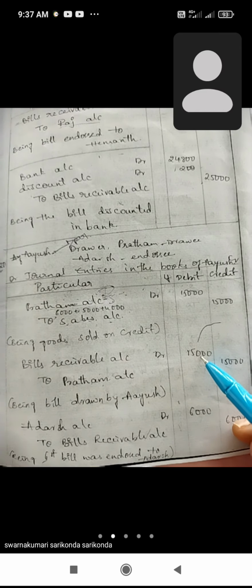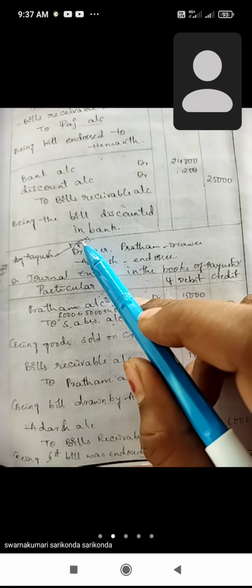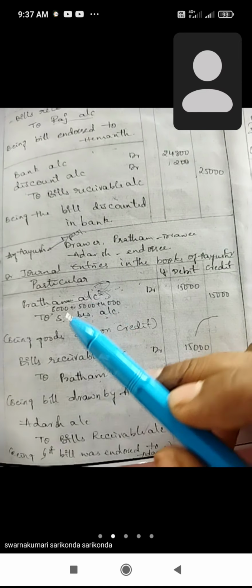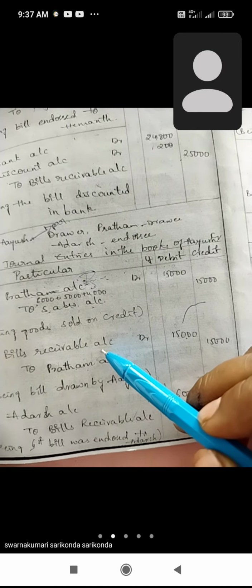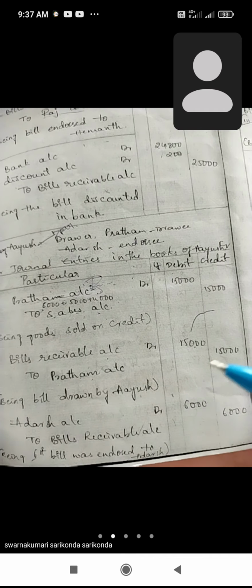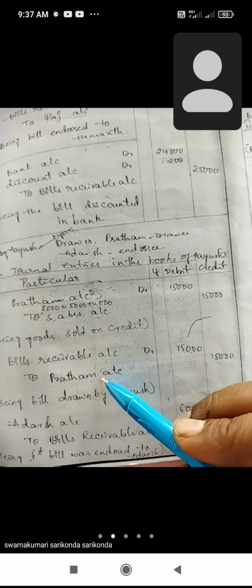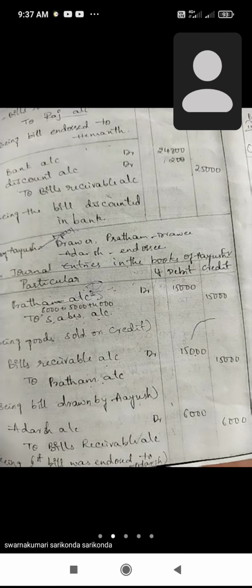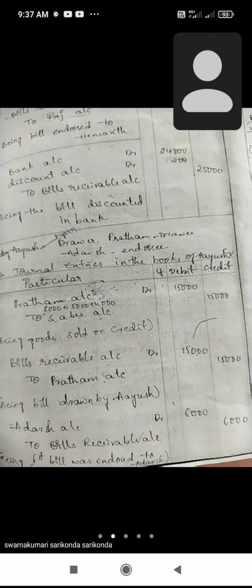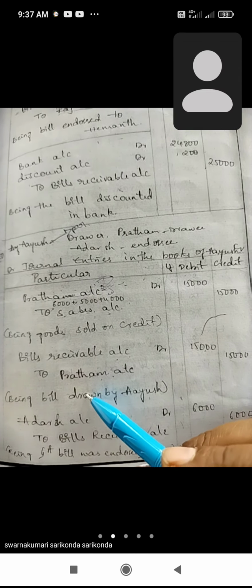All of you understood? Ayush is the drawer, nothing but the seller. He writes down the bill receivable account because he is receiving the cash through the bill in future. Which person will pay the cash? Pratham. So Pratham will pay the cash. Next, write down being bill drawn by Ayush.